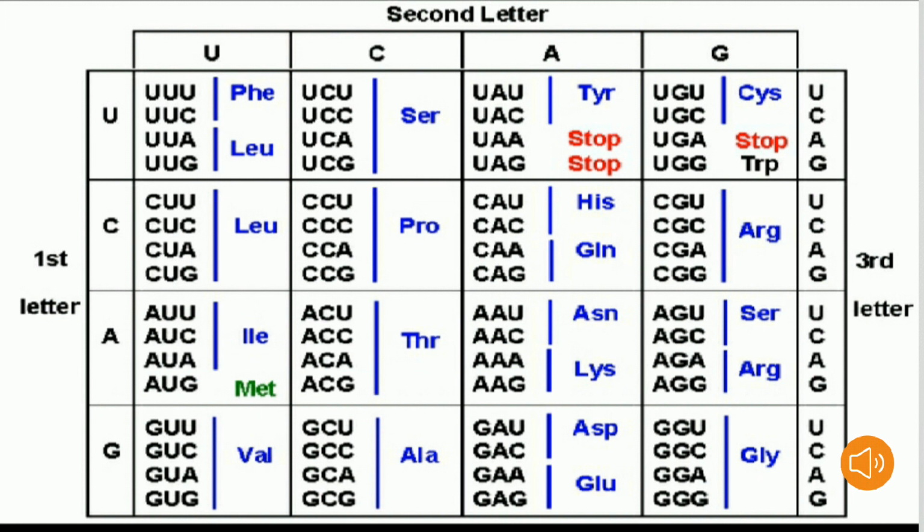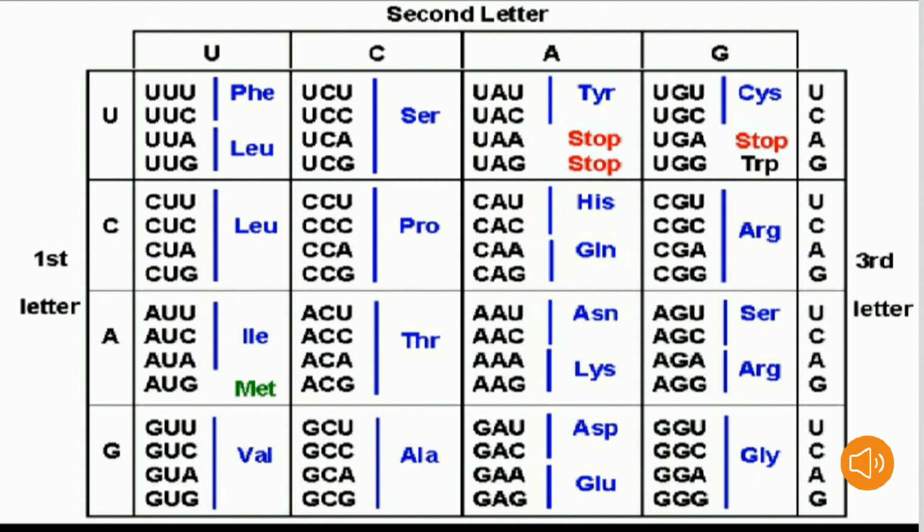Here the codon is very important. A codon is the three specific nucleotide sequence that codes for a specific amino acid present in the mRNA, messenger RNA. There are two types of codons, sense codons and non-sense codons.